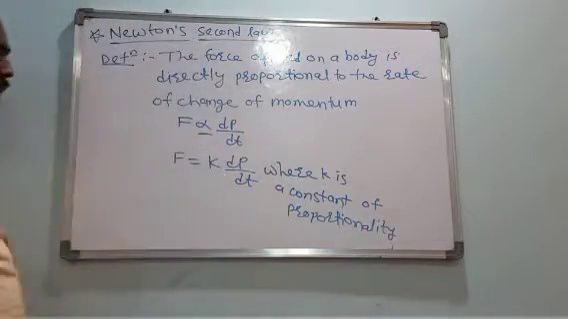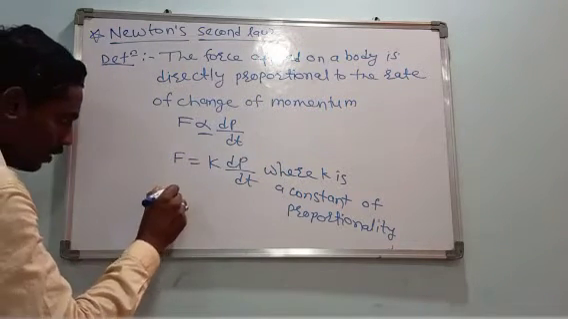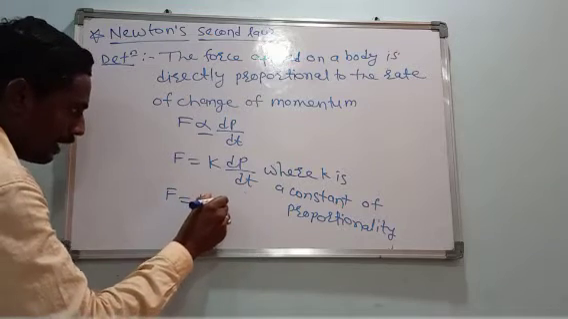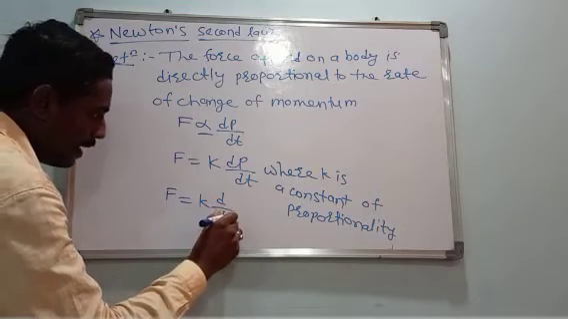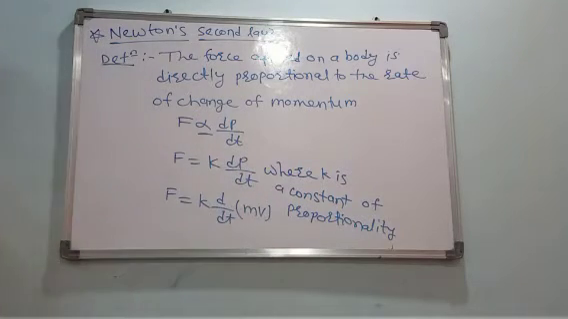You know that p is nothing but momentum. Therefore p is equal to mv. Therefore F is equal to k into d by dt of p, and in place of p I can write m into v.